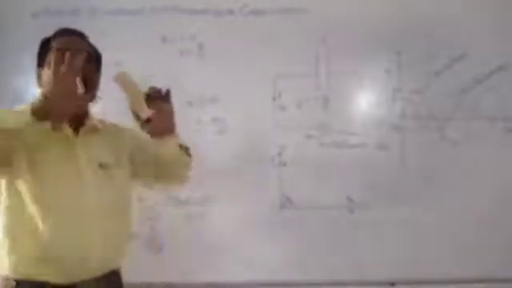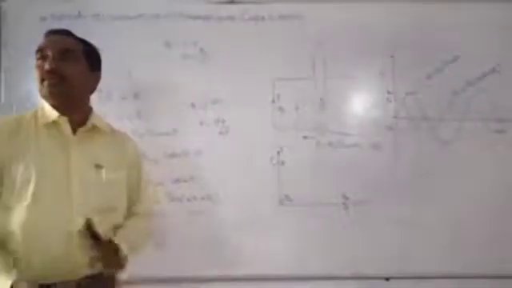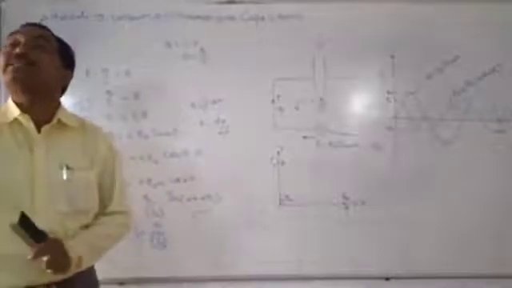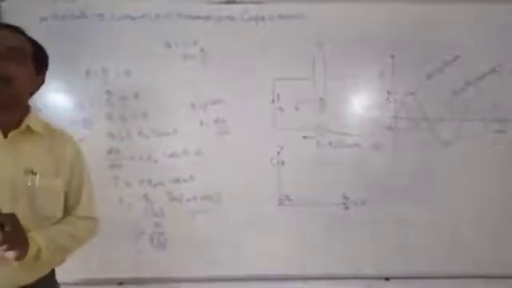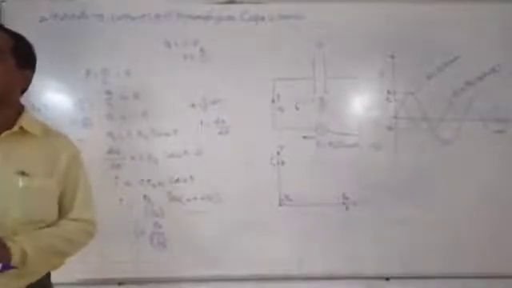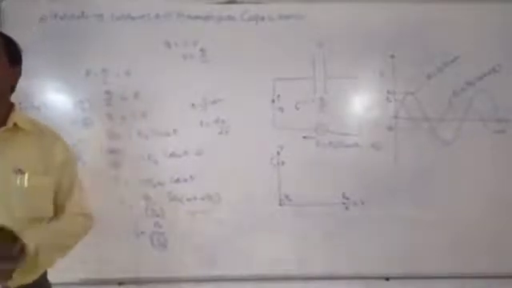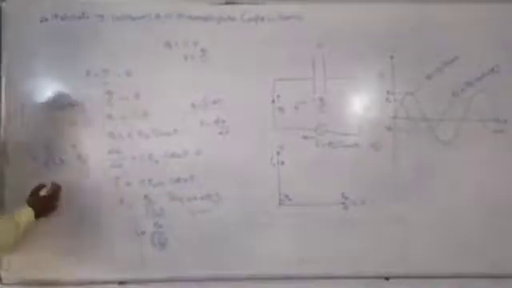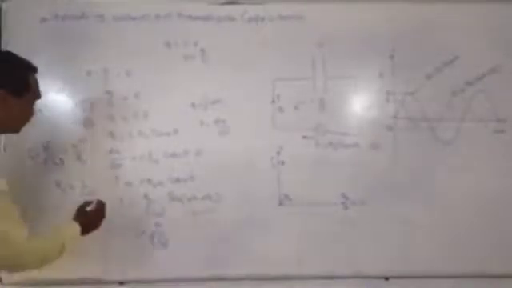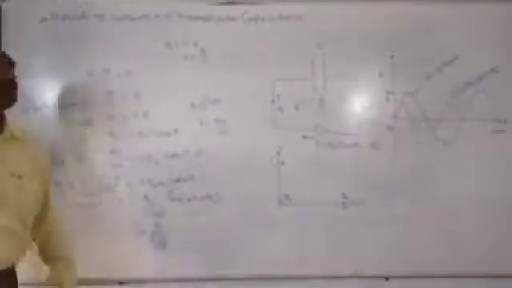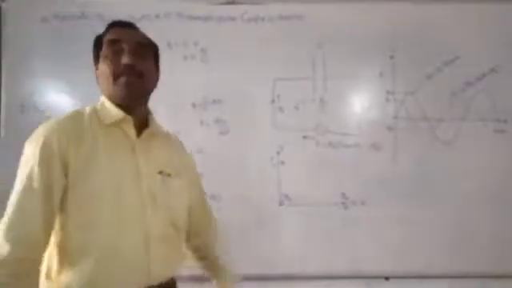It opposes the flow of current, so this is called capacitive reactance. In case of inductance, that is inductive reactance; in case of capacitor, that is capacitive reactance. So the capacitive reactance can be written as XC is equal to 1 by C omega. Of course, the unit of capacitive reactance is also ohm. This is about the analysis of the capacitor.